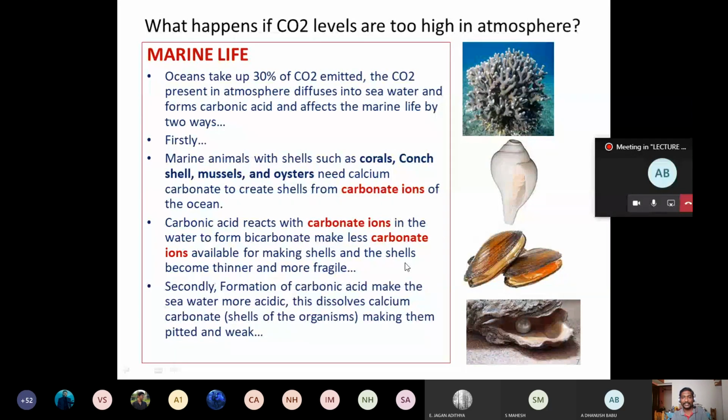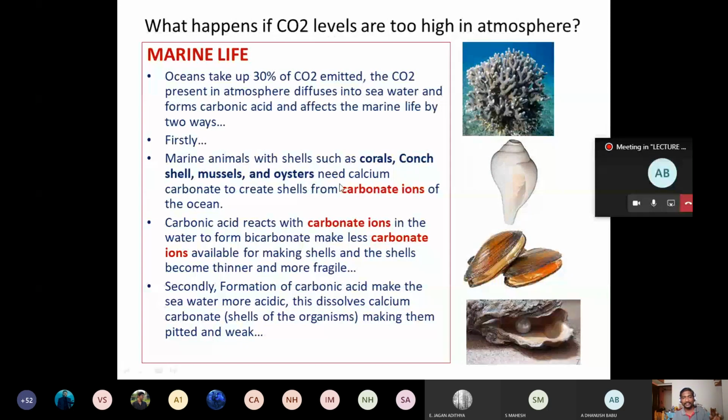And the second reason is that when the CO2 diffuses into the salt water, it forms carbonic acid and creates an acidic environment in the sea. Because of the acidic environment, it will try to dissolve the calcium carbonate. That is, the shells of these organisms are going to get dissolved. Already the amount of carbonate ions available in the seawater is less, and it is not able to form thick shells, right? This is one problem.